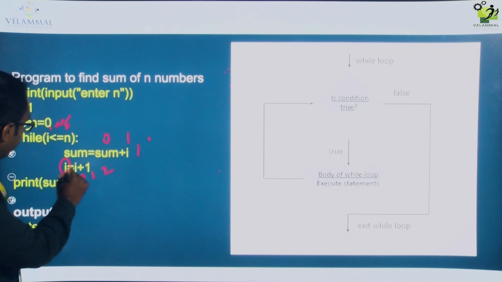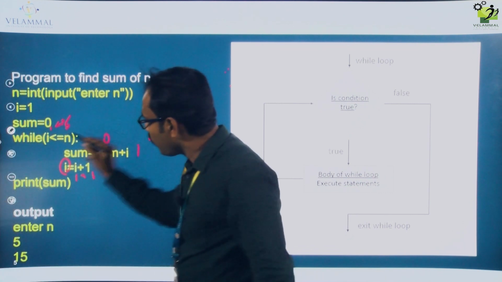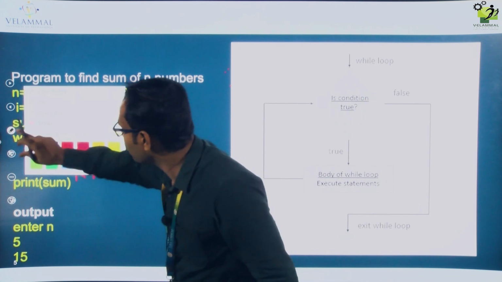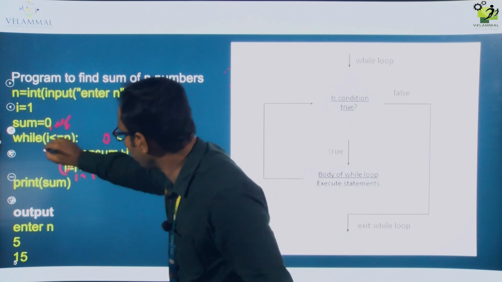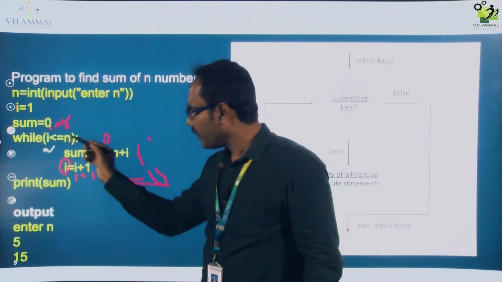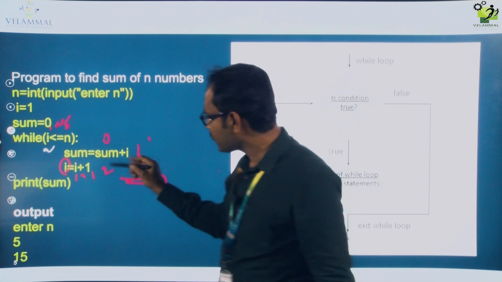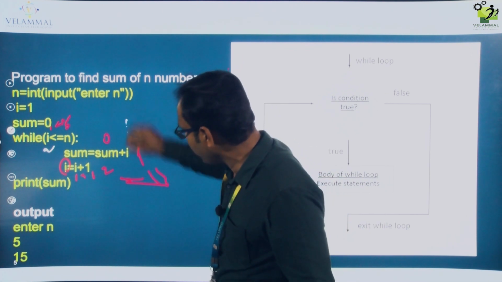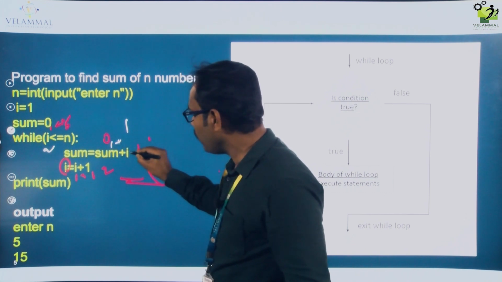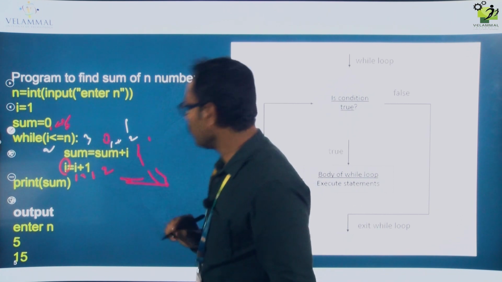Again it will go to the same while loop. Now the I value is 2, and 2 less than or equal to 5, again the condition is true. So it will come to the body of the while loop. Sum equal to, what is the sum value already? The sum value is 1. So now the sum is 1 plus, what is the I value? Now the I value is 2. So 1 plus 2, now the sum value is 3.